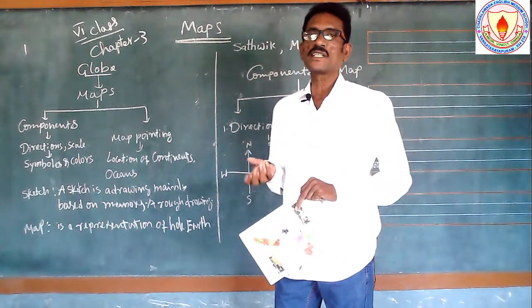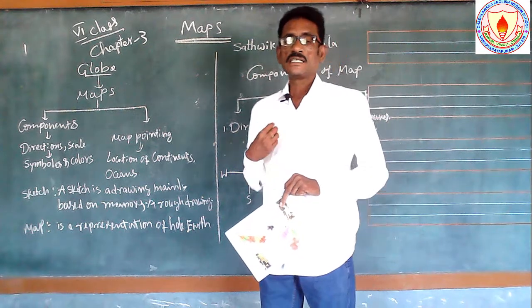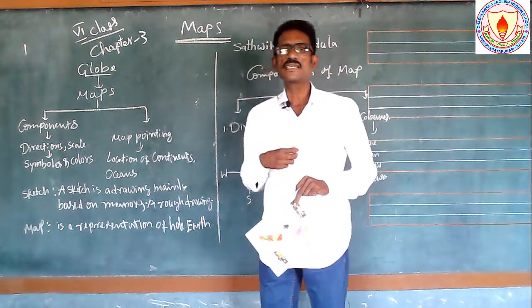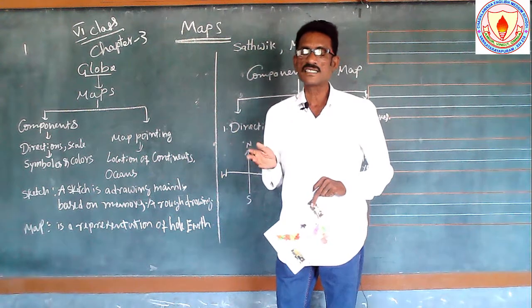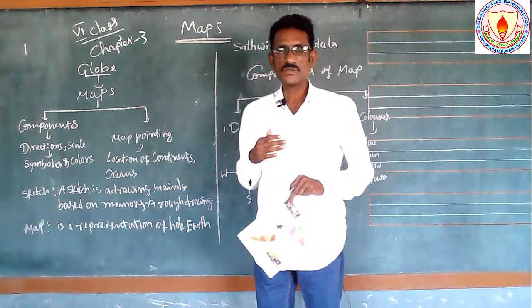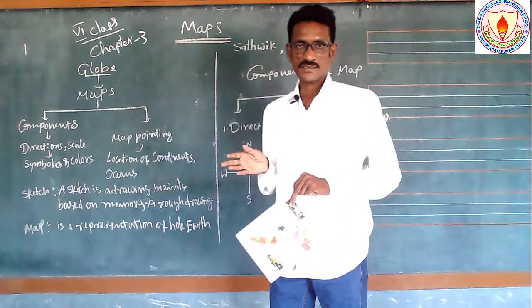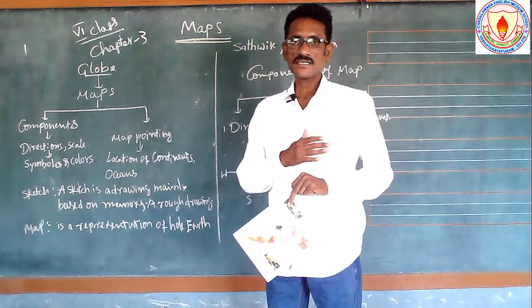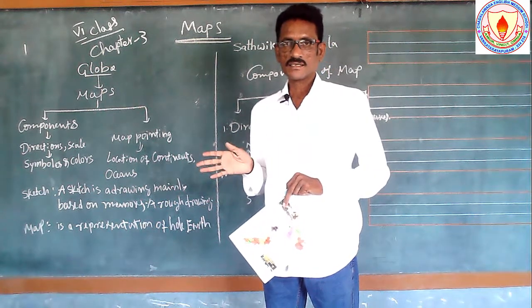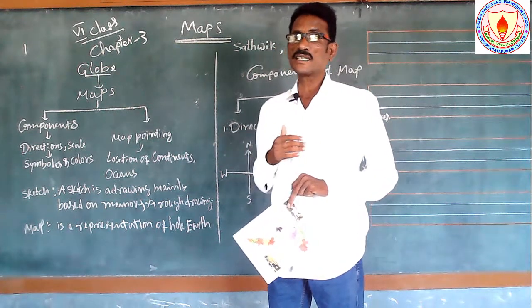The globe is a model of the earth, and here the earth is divided into 7 continents and 5 water bodies. 7 land masses, 5 water bodies. So what are the 7 land masses here?